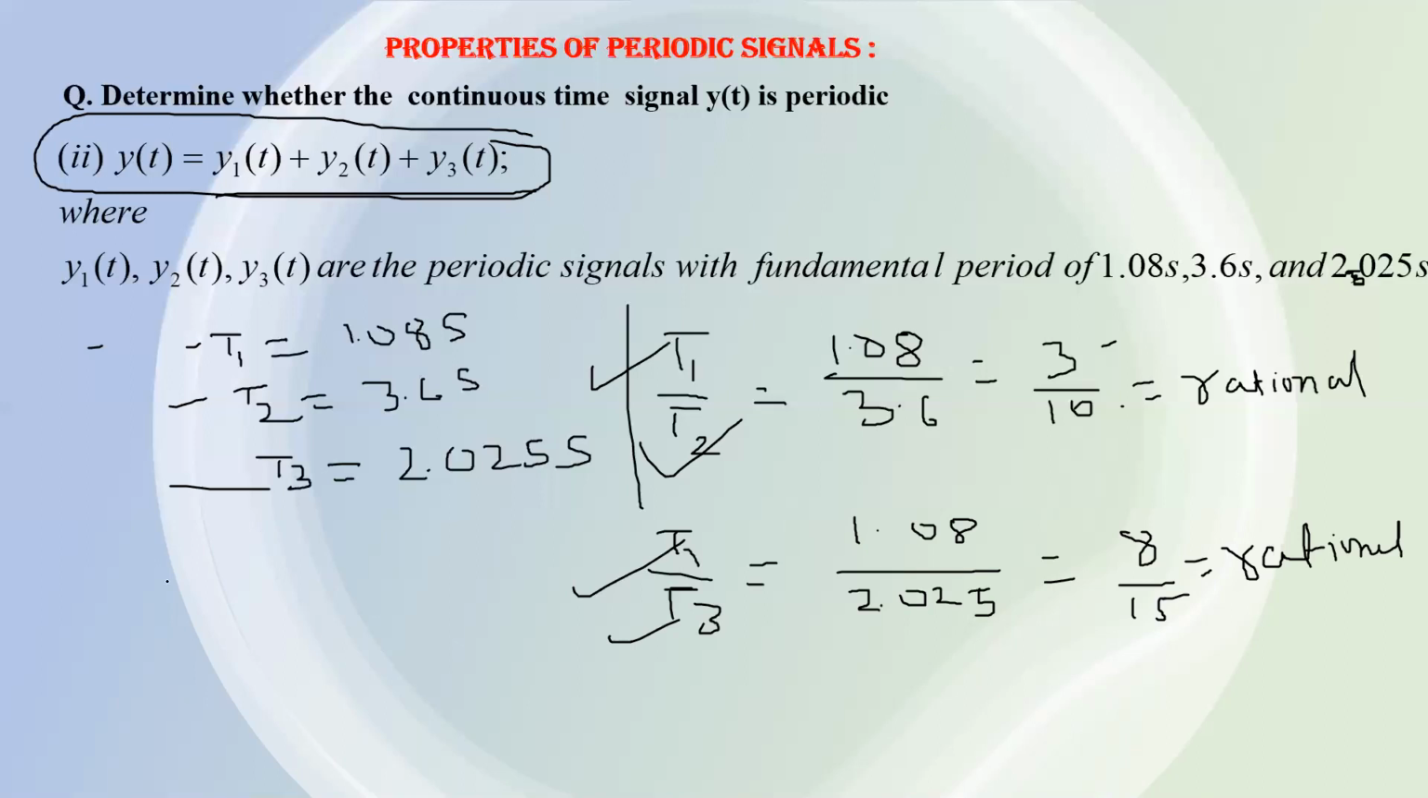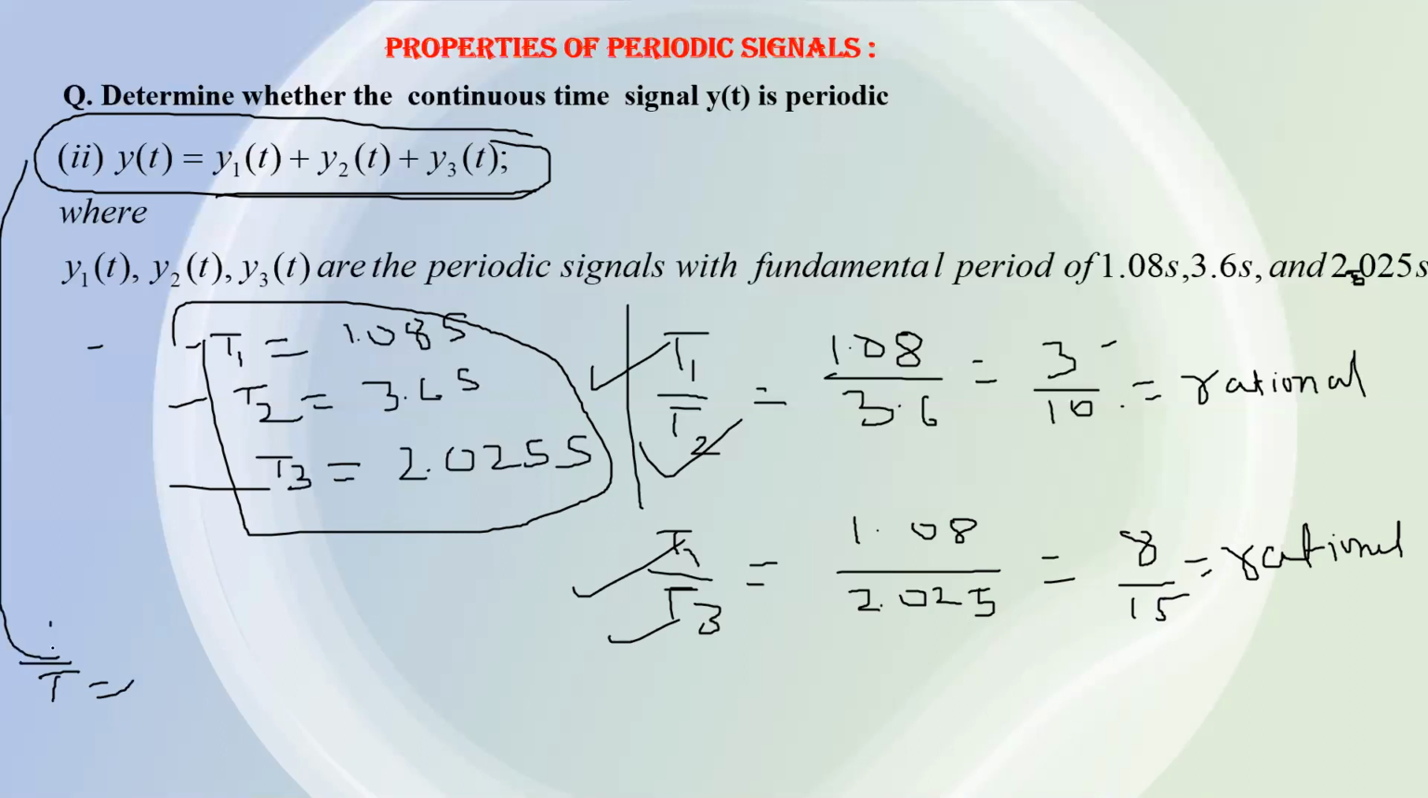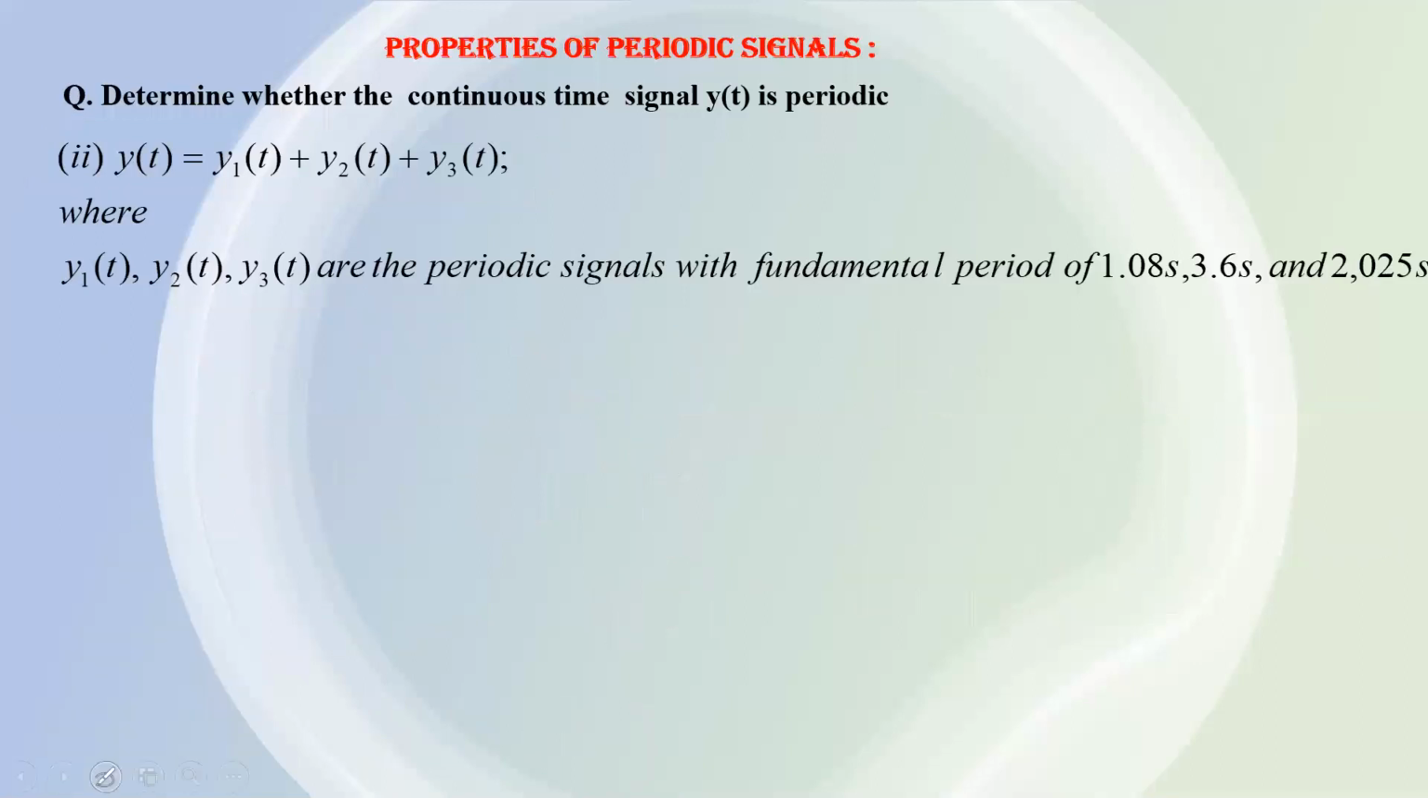It is very easy to determine the fundamental interval. You just have to calculate the LCM. The fundamental interval of Y(t) will be equal to the LCM of T1, T2 and T3. Just determine the LCM of T1, T2 and T3, and you will get its fundamental interval. So now the question is how you will determine the LCM of